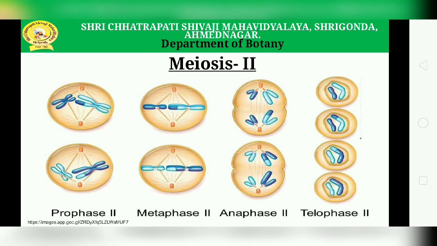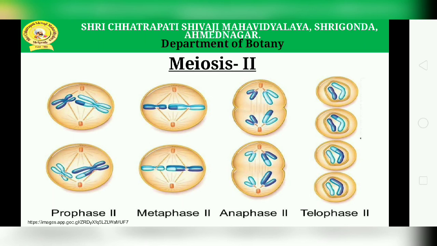In prophase 2, it is a very short duration stage, or very simple. The chromosomes undergo shortening and thickening. The sister chromatids have already separated. The two chromatids of each chromosome remain separate except at the centromere. Spindle formation takes place in prophase 2 along with the disappearance of the nuclear membrane.